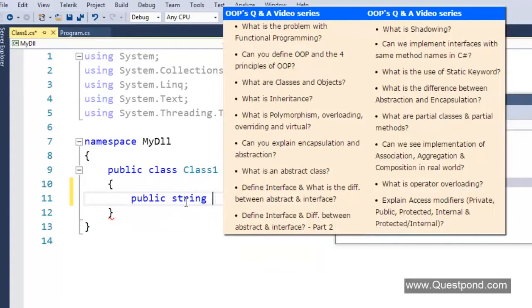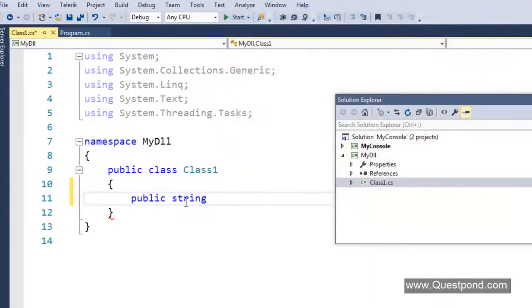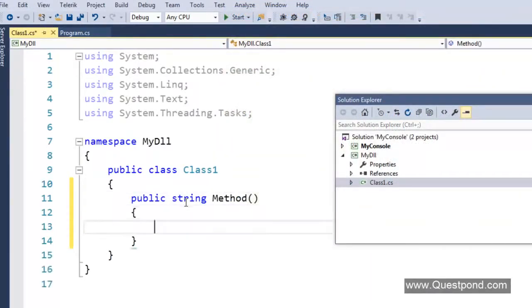I will not explain them now. At this moment, our concentration is to understand assembly, exe and DLL. So let us say I have a simple method out here, and over here I will just say return, this is from DLL. Now I'm going to run this DLL inside my console.